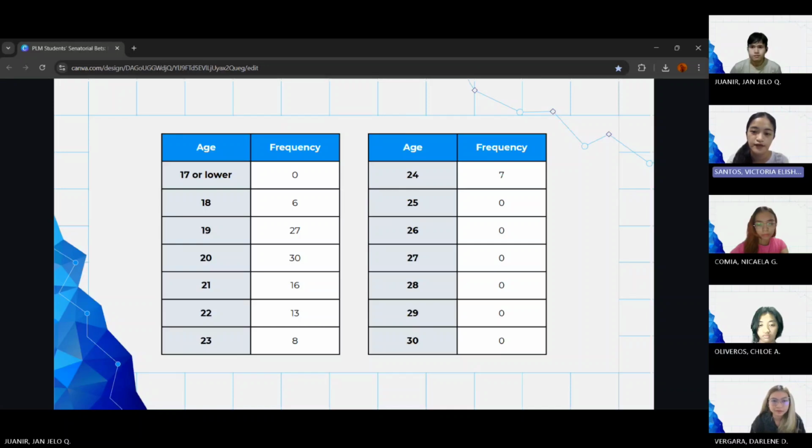For the frequency of the age of respondents, we have respondents ranging from 18 to 24. It is most likely because most college students enter college at the age of 18 or 19 and graduate around 22 to 24 years old.